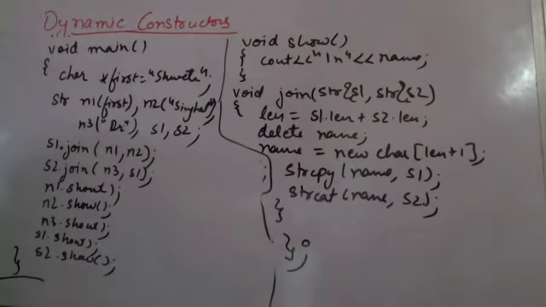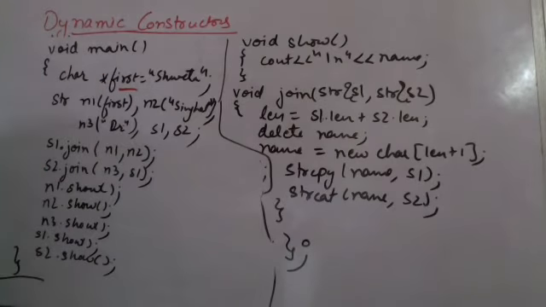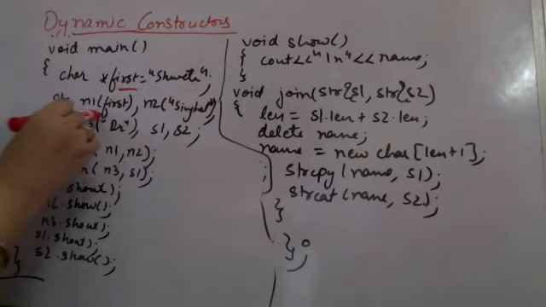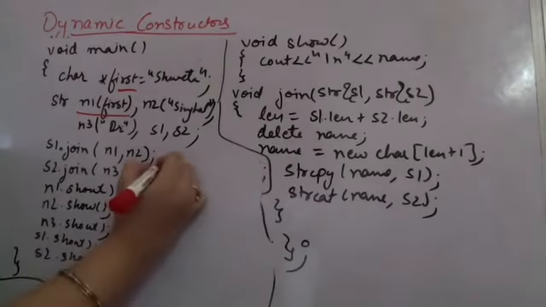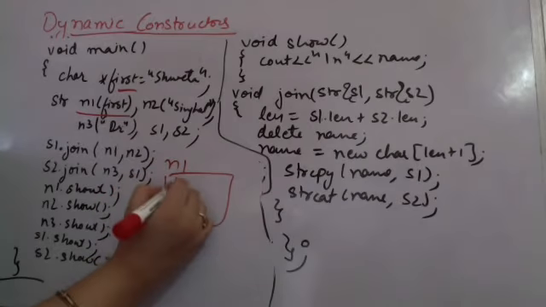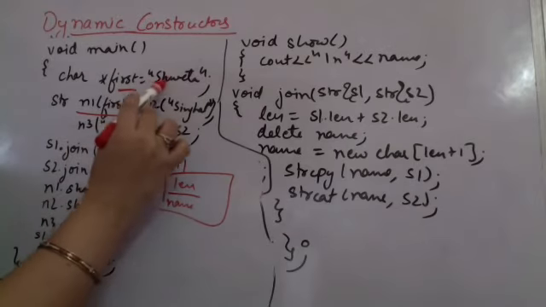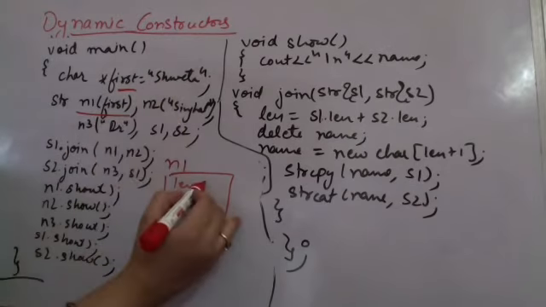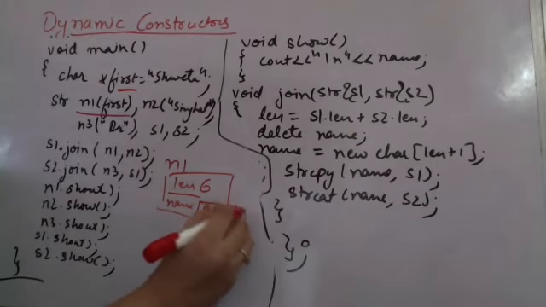Now when I am creating, first is only a character array that I have created within main. When I am calling N1 first, what happens is N1 को कुछ मेमोरी एलोकेट हुई जिसमें एक लेंथ है और जिसमें एक नेम है. Two data members are there. Now length is calculated as 1, 2, 3, 4, 5, 6. You are calculating the length. Here comes the length will be coming 6 and 6 plus 1 का size आपको यहाँ पे allocate हुआ. You string copy. So Shweta gets copied here with a \0.